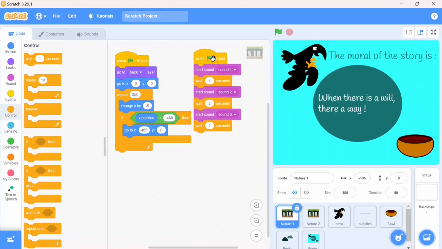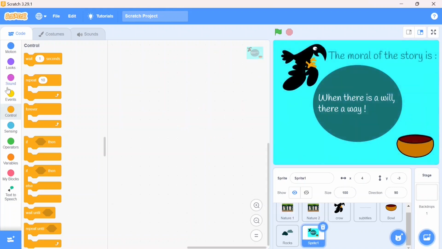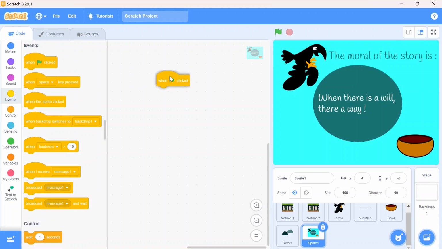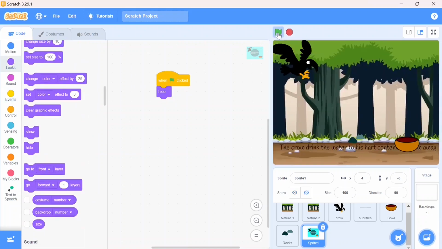And if you want to see the effect, just see. First of all, hide my background sprite, and here I will take when the green flag is clicked, it should hide. Okay, now you'll see.